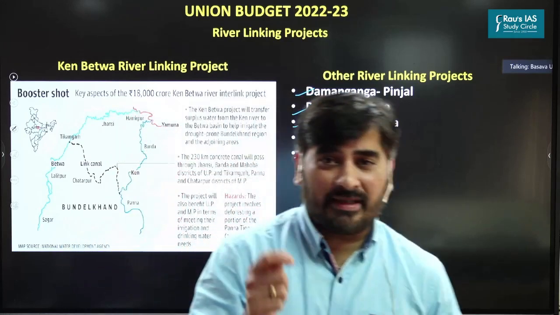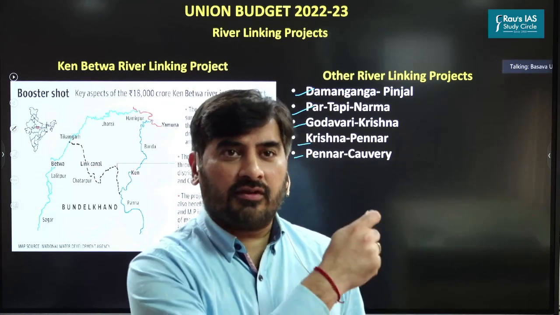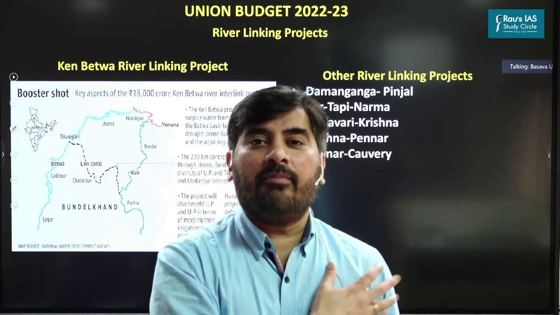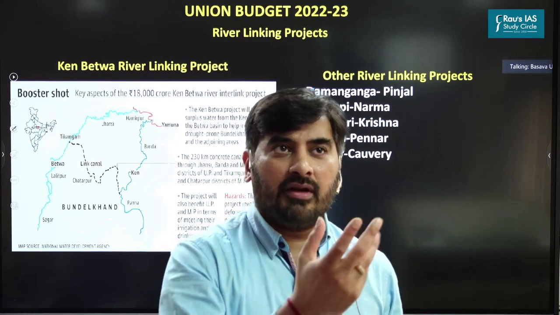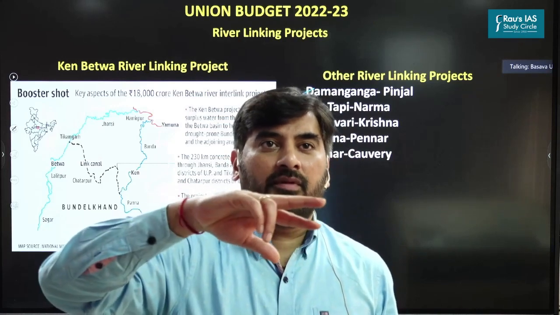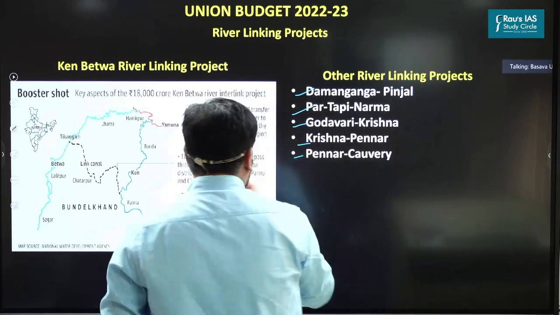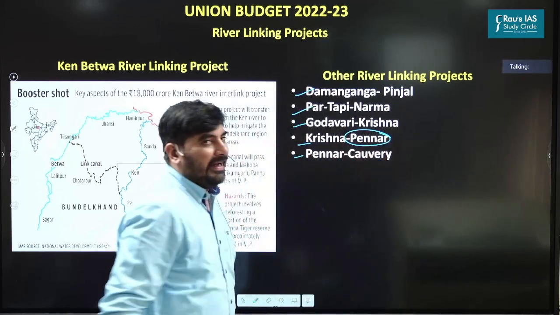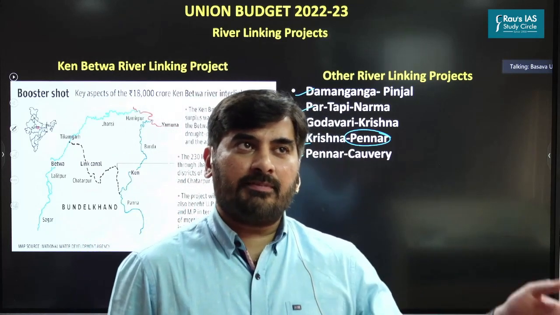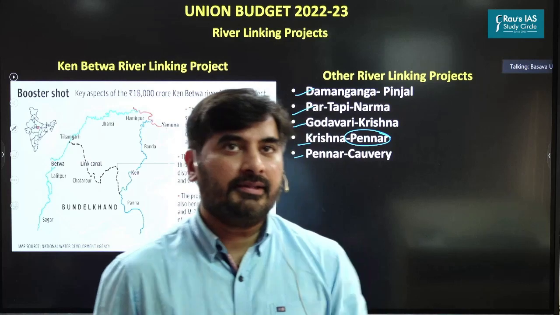Now, as far as your prelims examination is concerned, what you should understand from this, please try to find out the source of these rivers, where these rivers flow into. Also try to identify the important tributaries of these rivers. For example, if you're looking at Krishna River in the map, try to identify which all are tributaries of Krishna River. Same with respect to tributaries of the Godavari River. Also try to identify details about the Pennar River. So I leave these things to you so that you can read them on your own. Integrate this particular information with your knowledge of Indian geography. So that is more important.